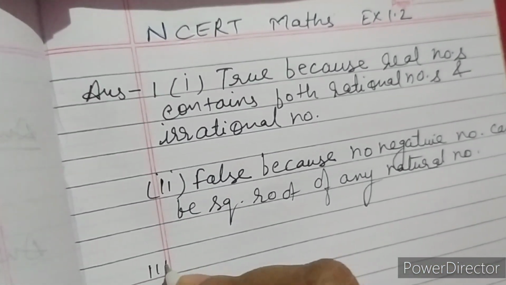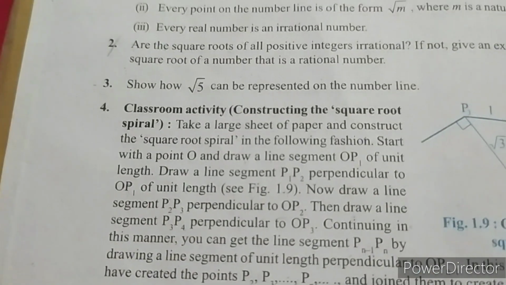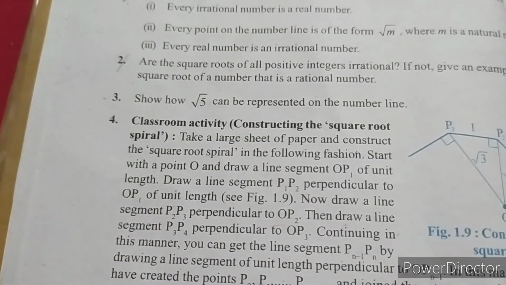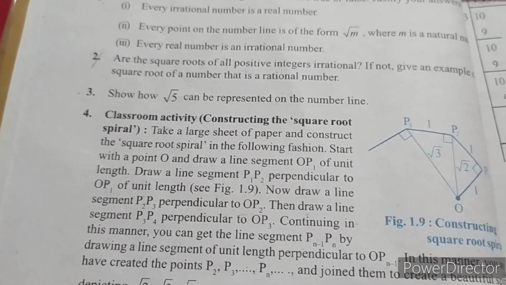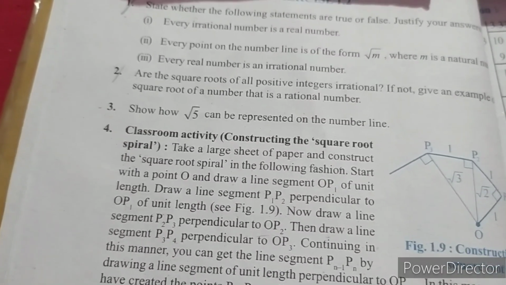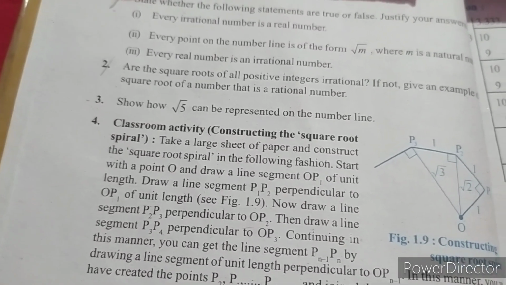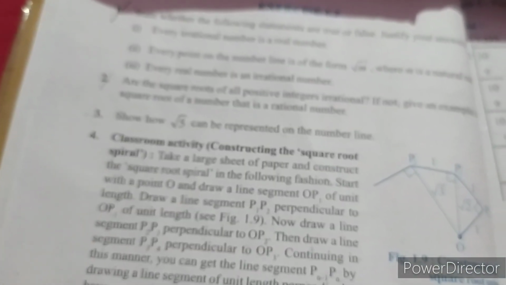Third question, true or false, is: every real number is an irrational number. Real numbers, as you all know, include rational and irrational numbers. So every real number is not only an irrational number, it may be a rational number also.